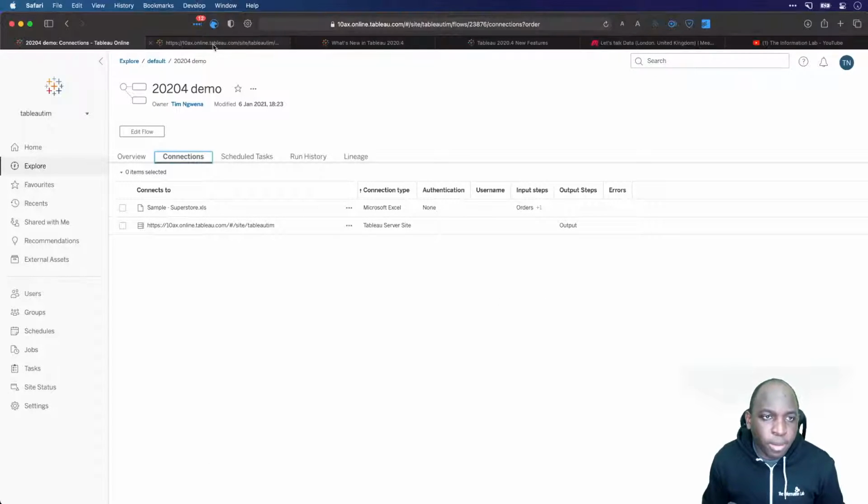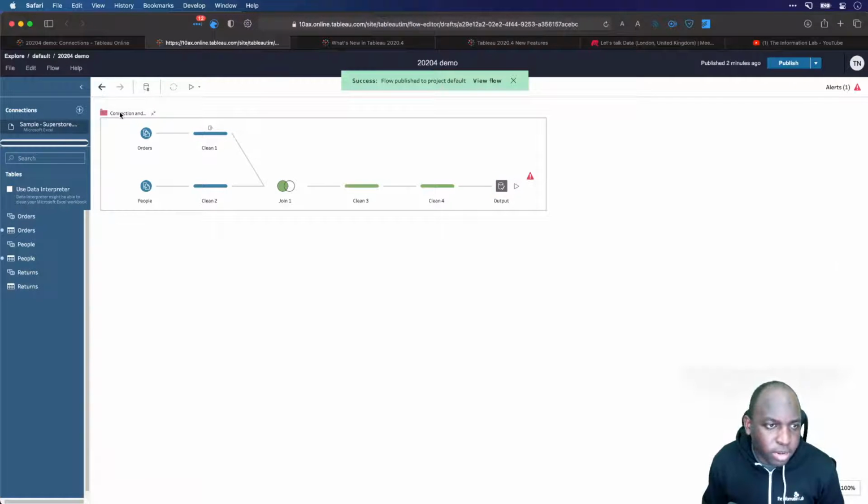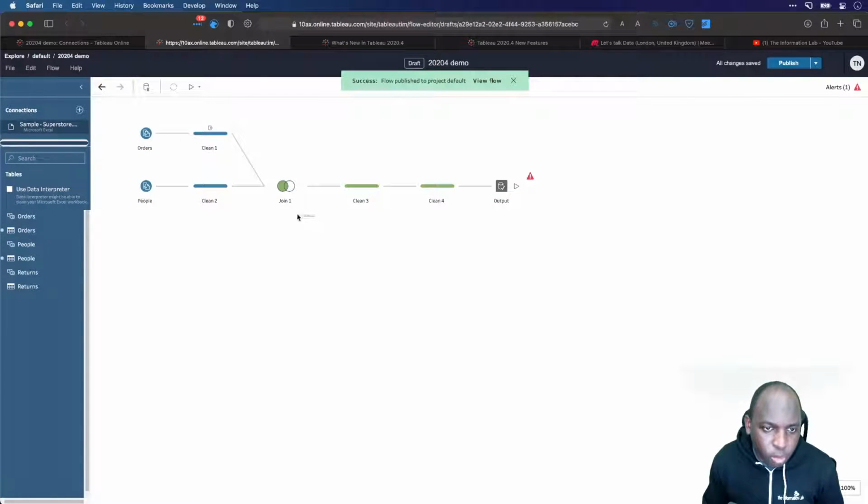Okay, so I'm going to go back to my view here. I'm going to see if I can ungroup everything. Exactly. What I was supposed to do before is just select these, right click, and then group, and then it does that, which is a much better way of grouping things. Okay. Now, the next thing I'd like to do is show you that you can add spatial files to Tableau Prep. Before, you couldn't really bring in spatial files and join them to your data. And so now you can do that.